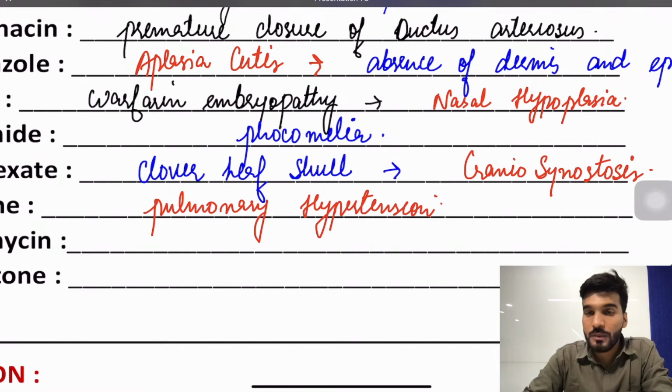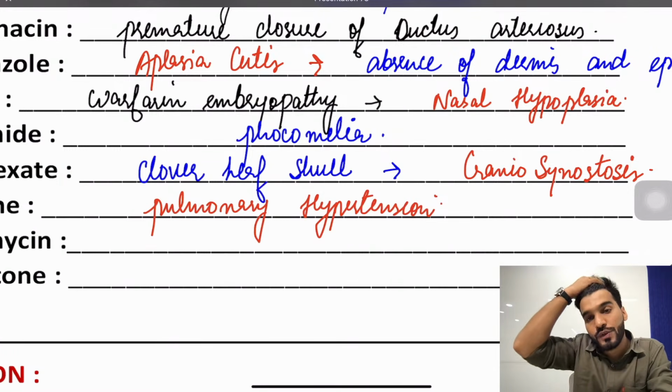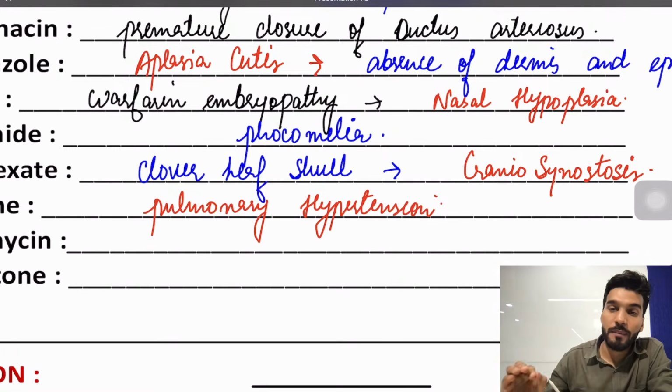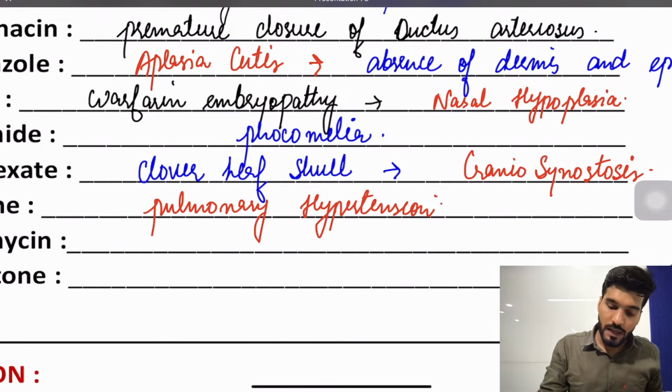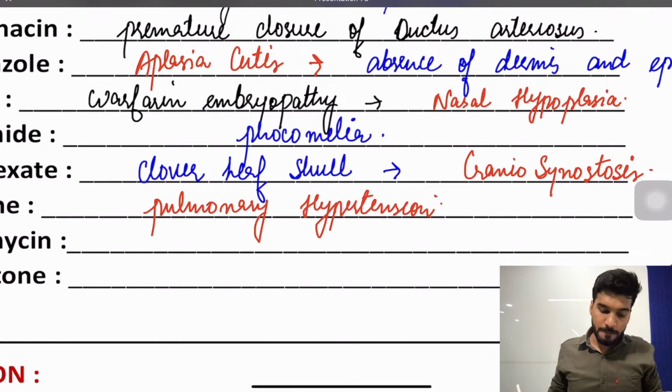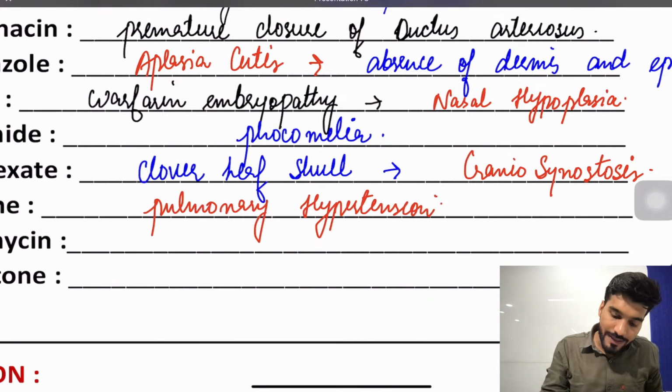Remember, one more question was asked: which of the phosphodiesterase inhibitors can be used in pulmonary hypertension? Your answer is going to be sildenafil. One more question was asked related to this: the longest acting phosphodiesterase 5 inhibitor. Your answer is going to be tadalafil. Is that clear? Then the next one is going to be erythromycin.